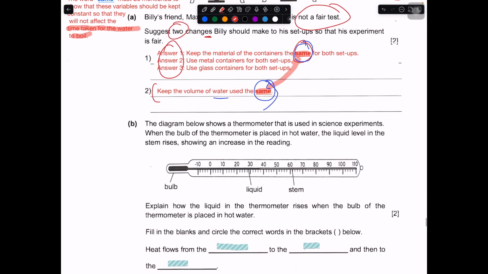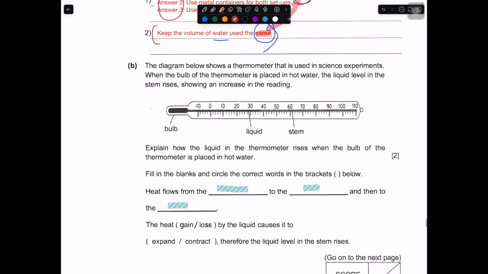Okay, so part B. The diagram shows a thermometer that is being used in a science experiment. When the bulb of the thermometer is placed in the hot water, the liquid level in the stem rises, showing an increase in the reading. So basically the liquid went up in this direction.